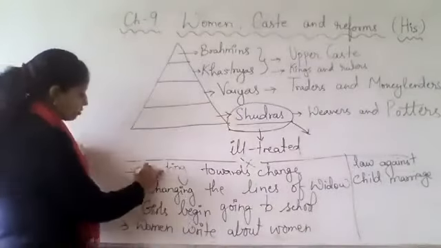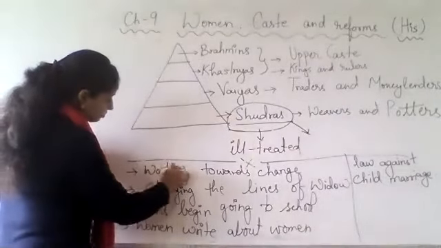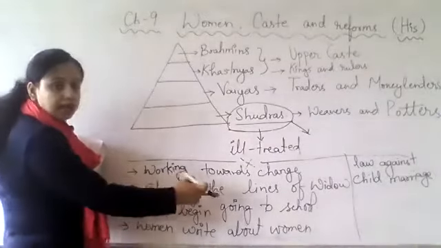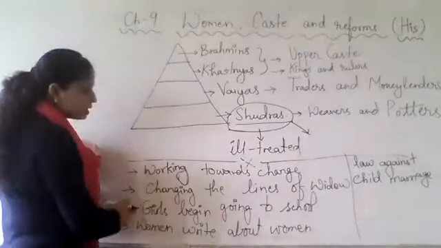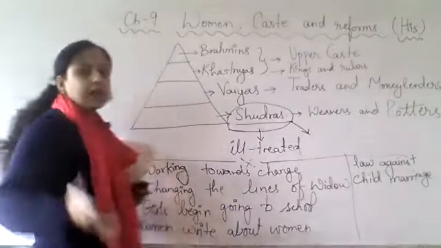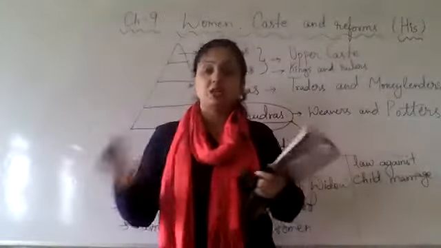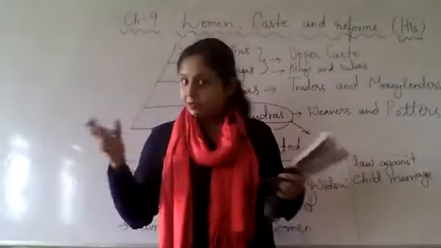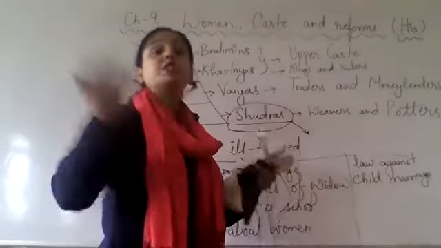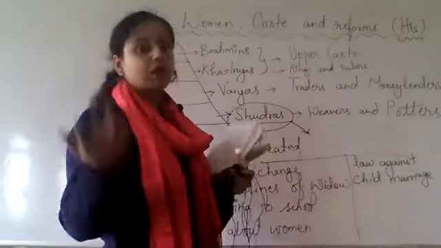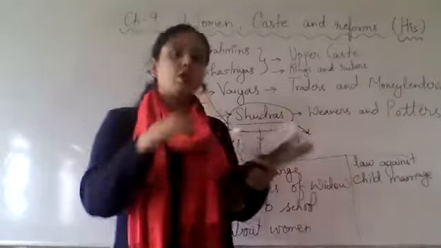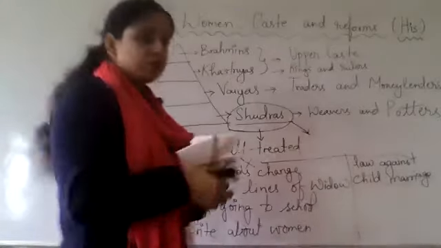So this is working towards change, then changing the lives of widows, then girls begin going to school. When they begin going to school, the women started writing about women, and then the actual condition of women came in front of the people. So the condition of women from the women's perspective, the people started to know. Then the law against child marriage. So these are all the reforms which we are going to study.